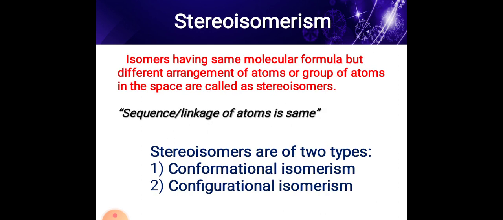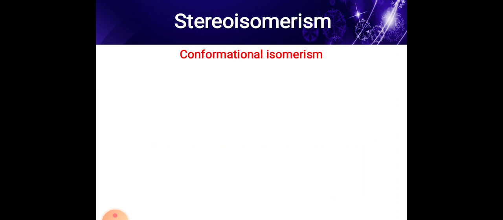Then see stereoisomerism. Isomers having the same molecular formula but differing in the arrangement of atoms or groups of atoms in space are called stereoisomers. Stereoisomers are of two types: conformational isomerism and configurational isomerism.